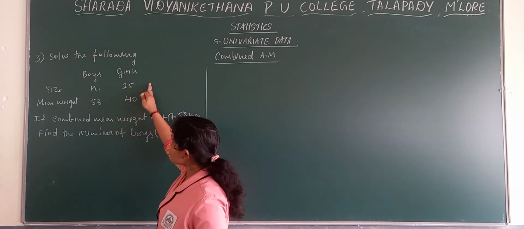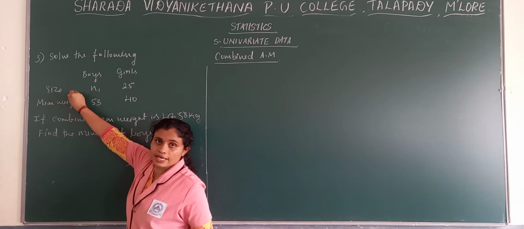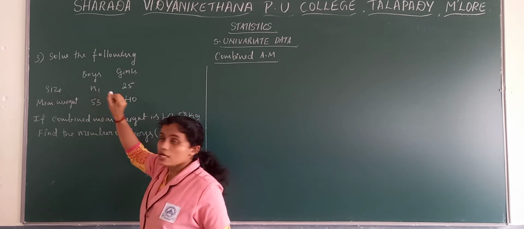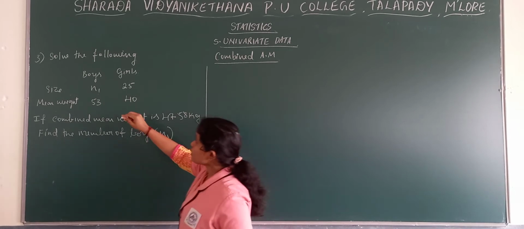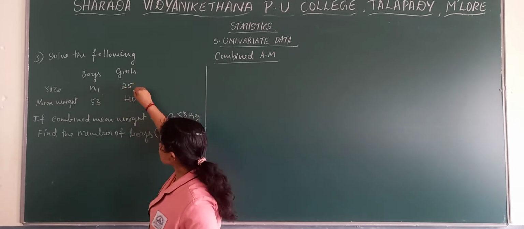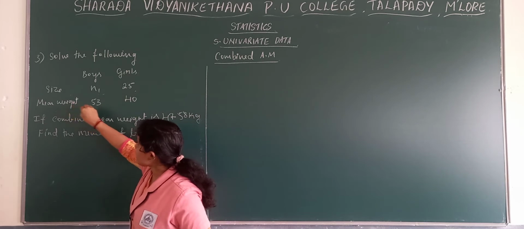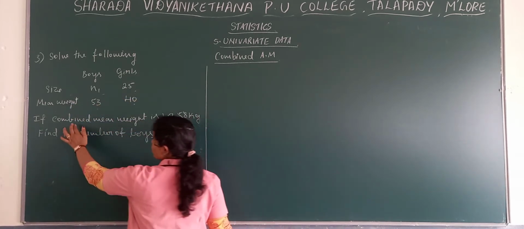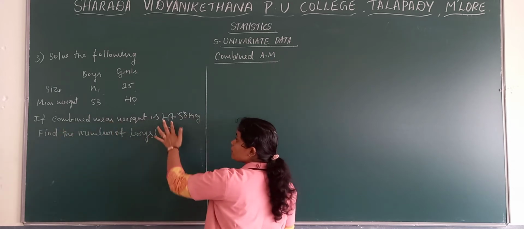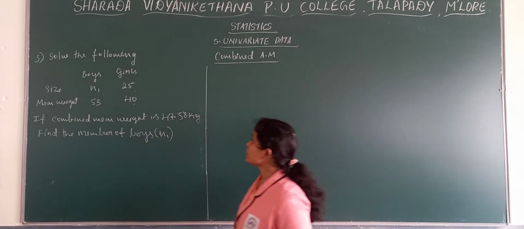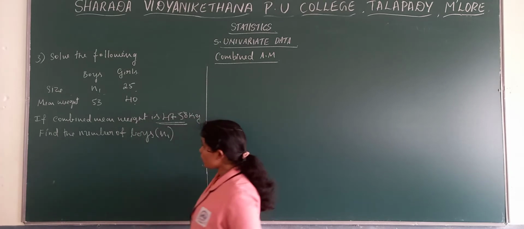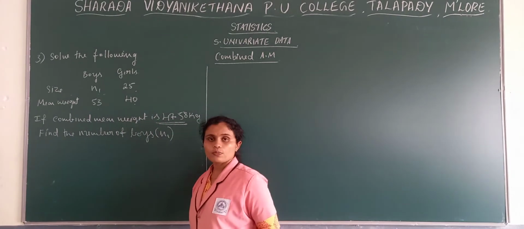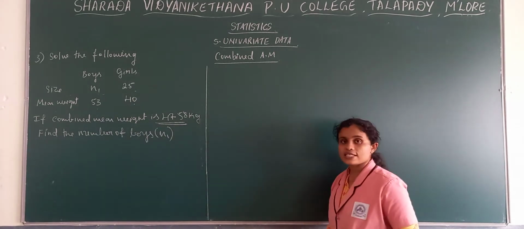Here boys and girls are given, and size is given. Size is nothing but n1; they have not given any value for n1, and we need to find out this value. n2 is 25, and x bar 1 and x bar 2 are given. They have also provided the information of mean weight, that is the combined mean, as 47.58, and we need to find the number of boys, that is n1.